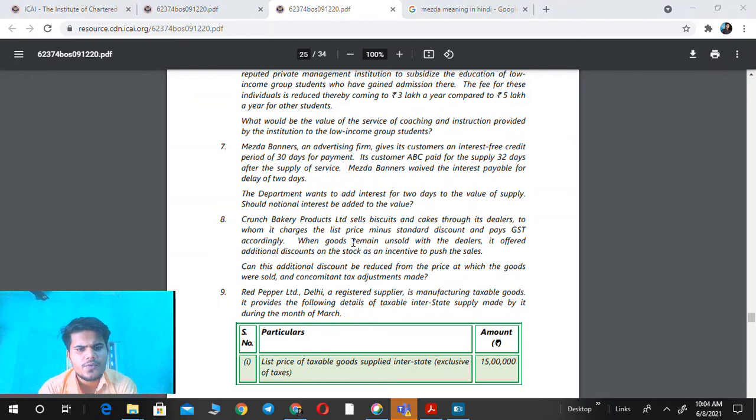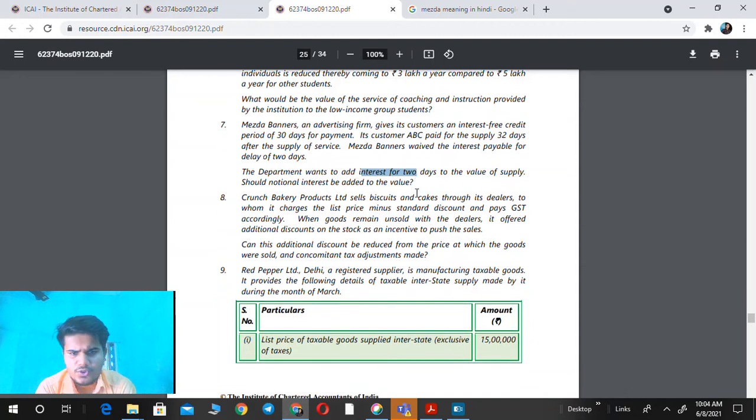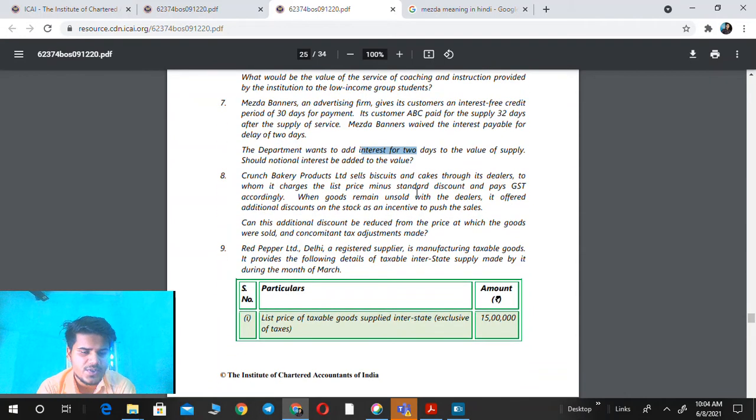Okay. So we already know that transaction price includes any interest, penalty, or amount charged from the customer in respect of supply. So this interest or penalty or any fees should be actual, not notional. Here, the waiving of interest amounts is a kind of notional interest, so it is not a part of the transaction price. So we should not include this interest amount in the transaction price.